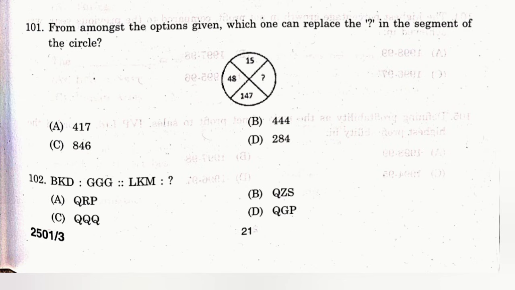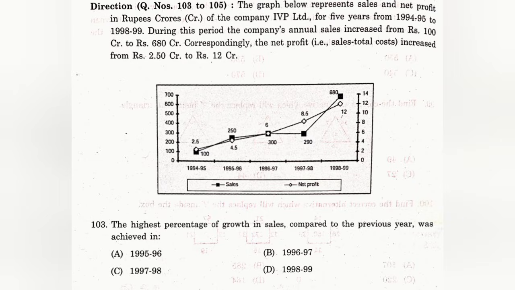Question number 101. From amongst the options given, which one replaces the question mark in the segment of the circle? The answer is B, 444. For question number 102, the answer is D, QGP. From question number 103 to 105, it is a graphical and statistical question.